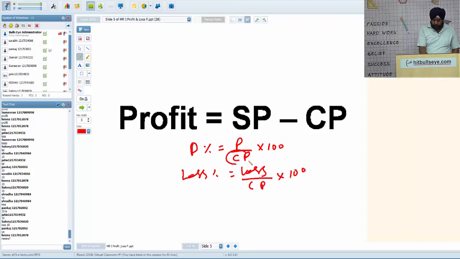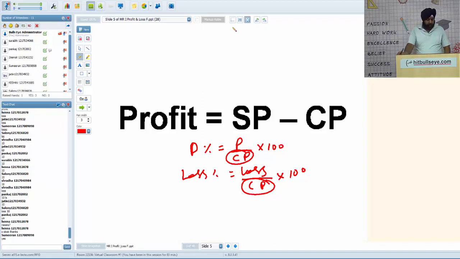In the denominator, you have to take cost price, never selling price. Is it okay? Whenever you take selling price in the denominator, you will get the wrong answer.